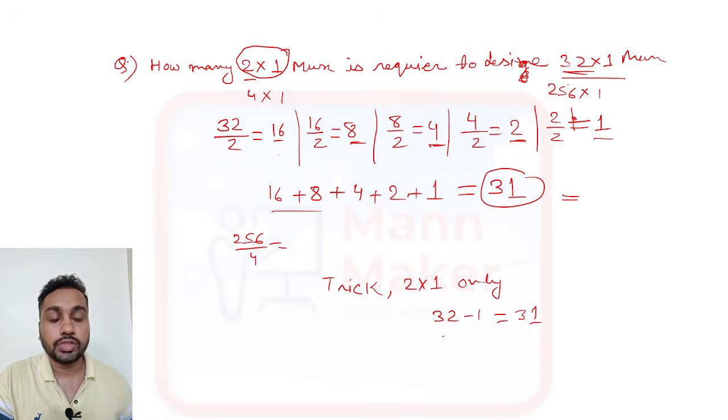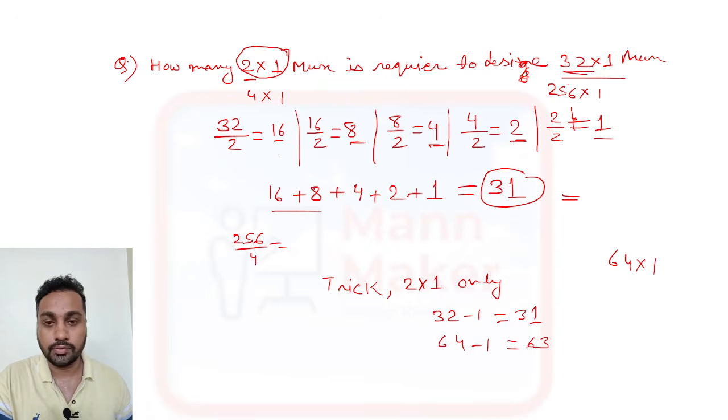Suppose they ask how many 2 is to 1 multiplexers are required to design a 64 into 1 mux, then 64 minus 1 is 63, that is your answer. This applies only for 2 is to 1 muxes. Apart from that, you need to follow this method.